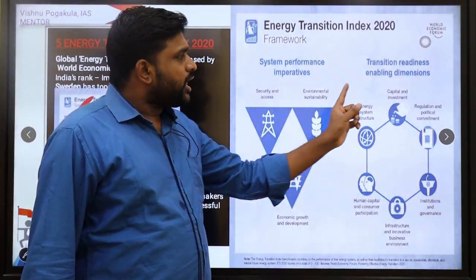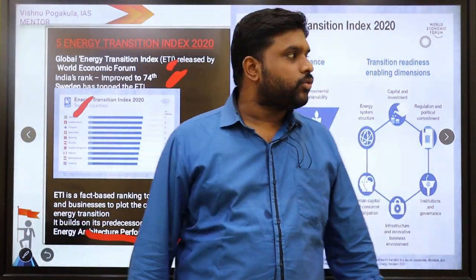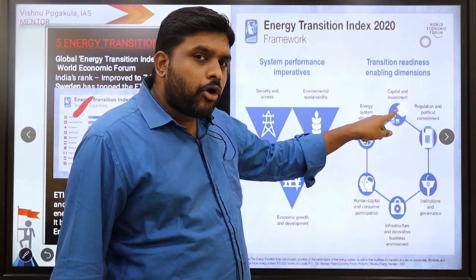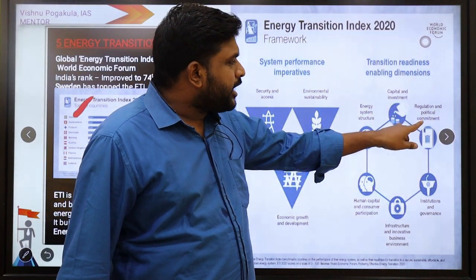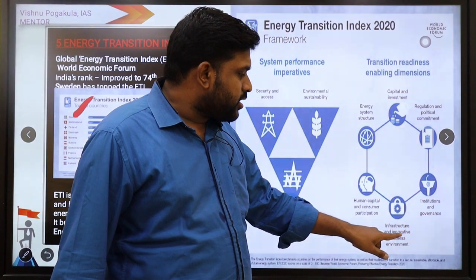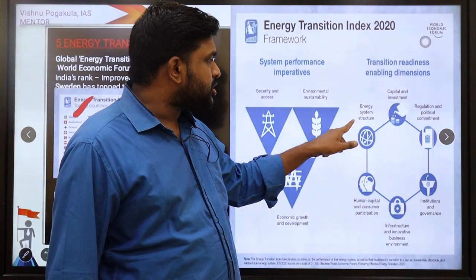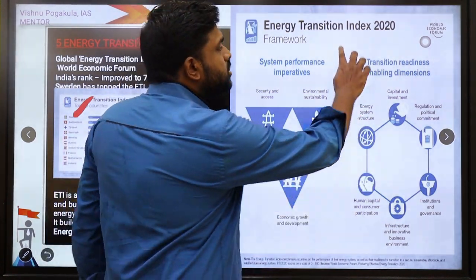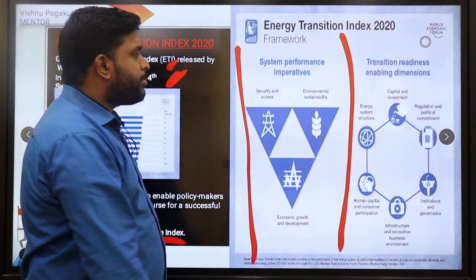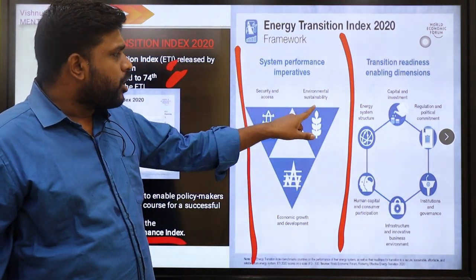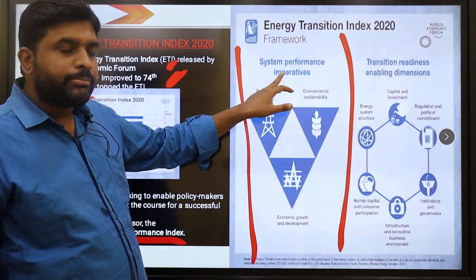World Economic Forum. There are some dimensions when giving the ranking. India's rank is how much? 74th. Capital and investment, how much we are putting on electricity. Regulation and political commitment. Institutions and governance. Infrastructure, innovative business and environment. Human capital and consumer participation. Energy system structure. These are the enabling dimensions. System performance imperatives are security and access, environmental sustainability, and economic growth and development.